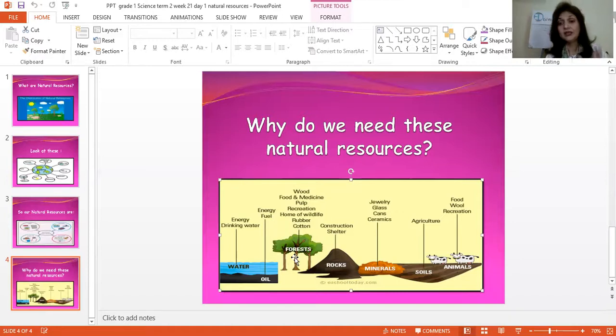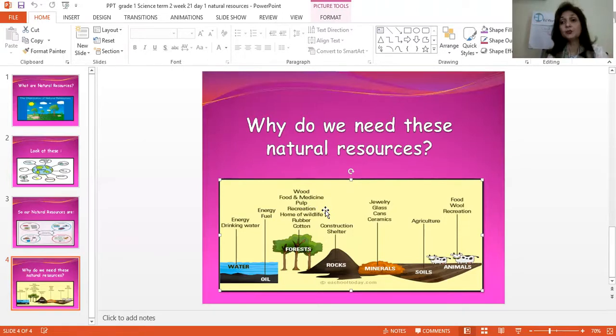Now, we need forests like trees. Why do we need trees? We need trees to make wood, to make food, to make medicine, to make pulp, for recreation, for home of wildlife. You know, wild animals live in forests.